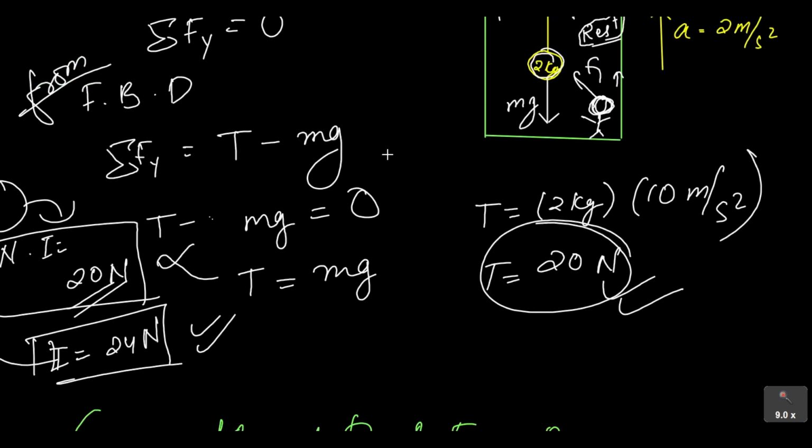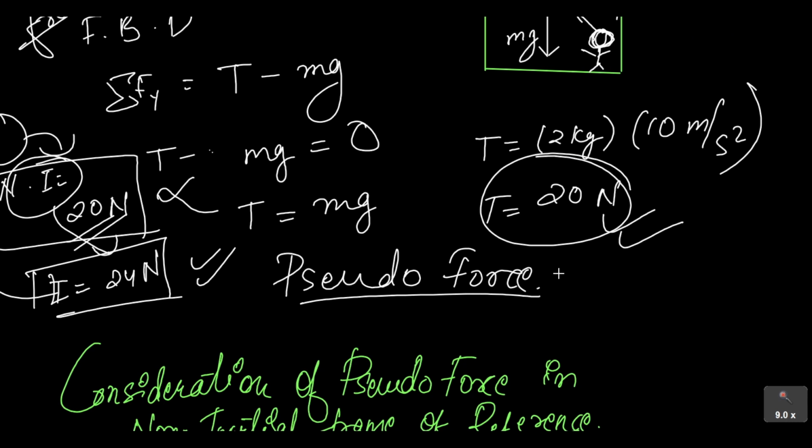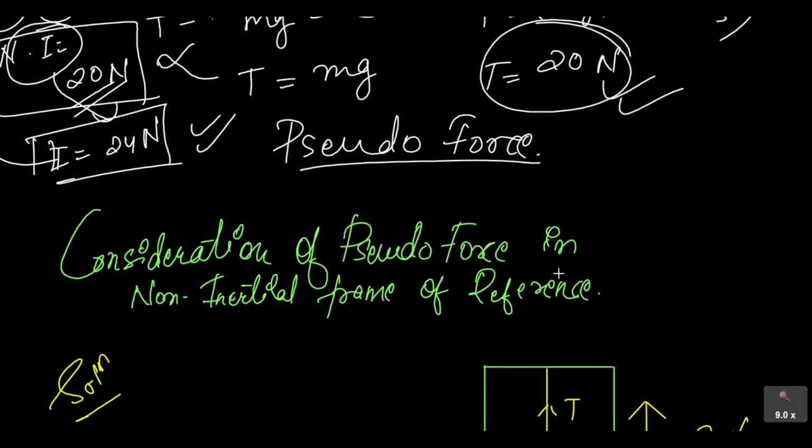Okay, so therefore if you have to get the answer of 24 Newton from the non-inertial frame of reference, then you have to apply the concept of pseudo force or false force. Basically there is no force as pseudo force, it is completely imaginary, but we have to consider it when we are making our observation from non-inertial frame of reference. So let us now see how the pseudo force can solve our problem.